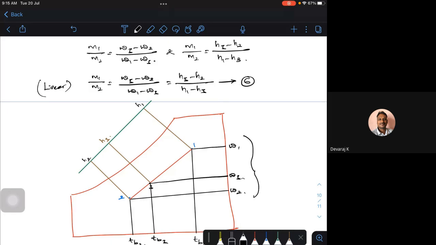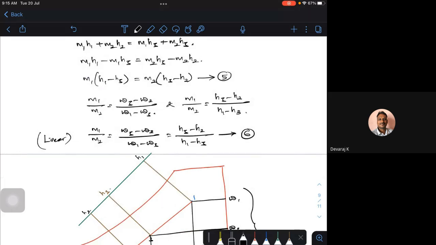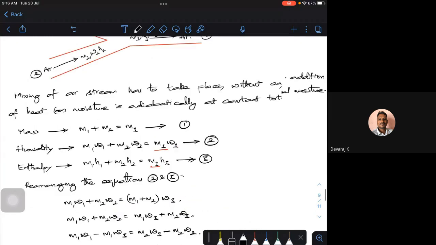Okay, so that's how this mixing of these two streams is very, very important. Where M is the mass of that particular air, omega is the specific humidity and H is the enthalpy. So knowing this, I can easily look into this kind of mixing.